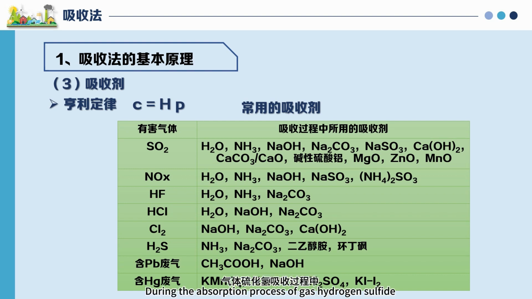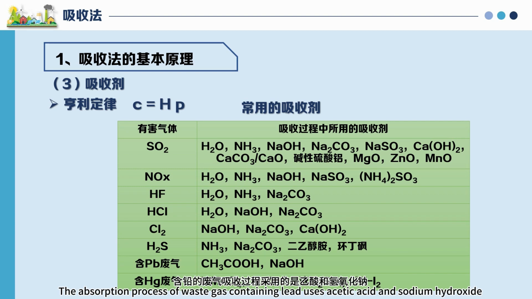For hydrogen sulfide, the commonly used absorbents are water, sodium hydroxide and sodium carbonate. For chlorine, commonly used are sodium hydroxide, sodium carbonate, and calcium hydroxide. For hydrogen sulfide, commonly used are ammonia water, sodium carbonate, diethanolamine, and cyclobutanol.